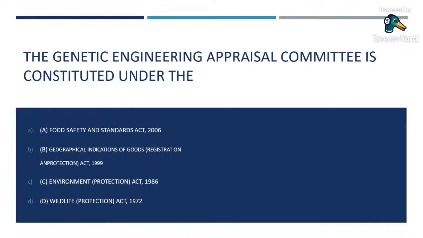It was formed as the Genetic Engineering Approval Committee and was renamed to its current name in 2010. It functions under the Ministry of Environment, Forest and Climate Change. The body regulates the use, manufacture, storage, import and export of hazardous microorganisms or genetically engineered organisms and cells in India.